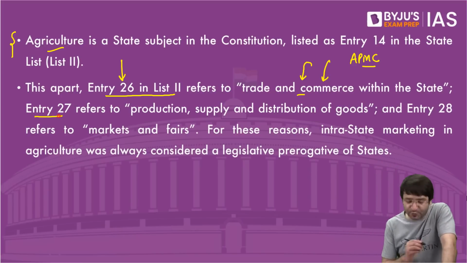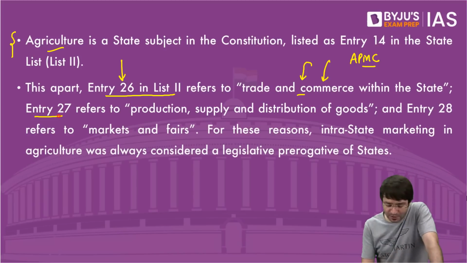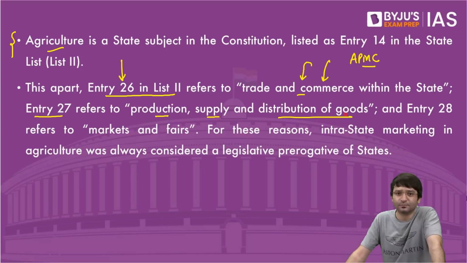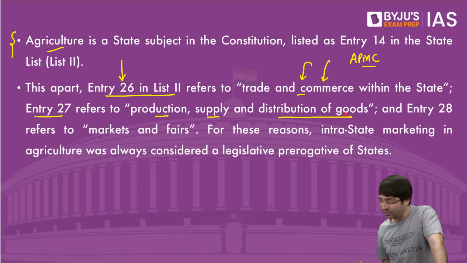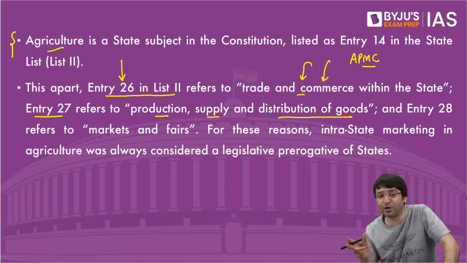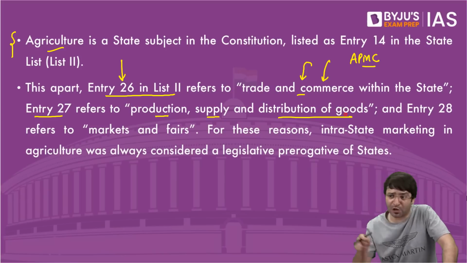Similarly, item 27 mentioned in the state list talks about production, supply, distribution of goods. One such good is an agricultural good. Production of this agricultural good, supply of this, distribution of this, who has the power to make a law? State legislature.